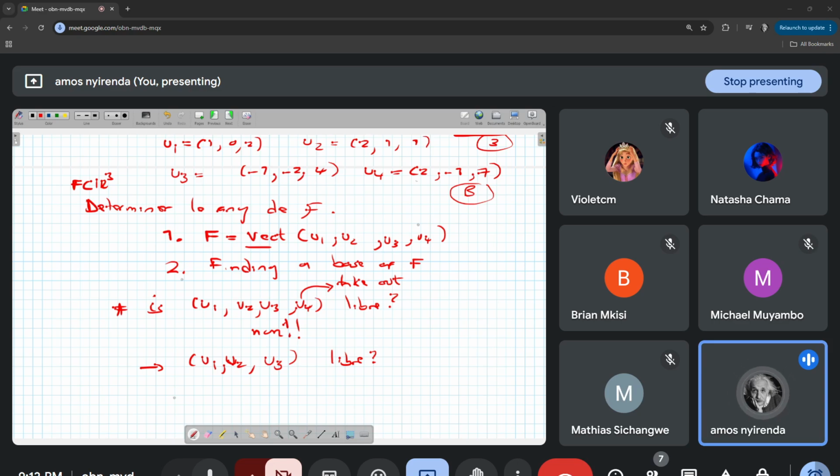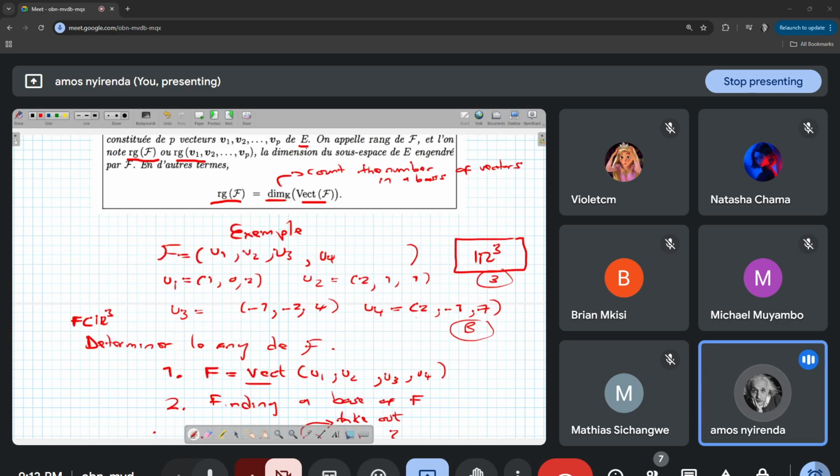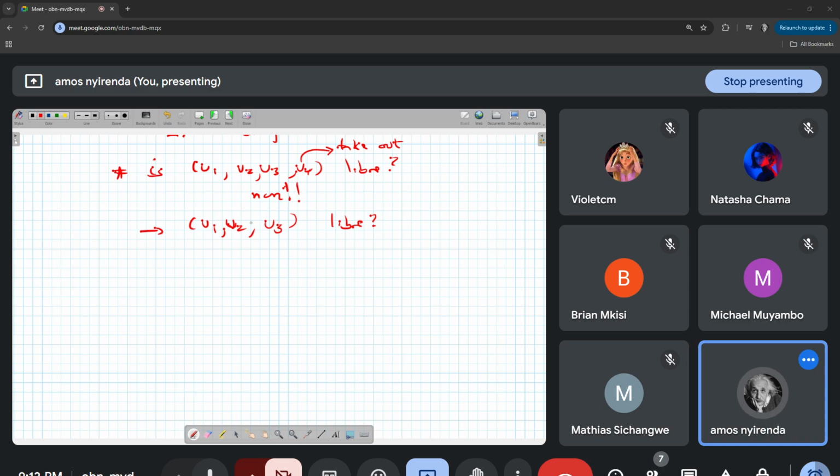So how do you show that this family of vectors is libre? You use the same definition we used the other time. You find scalars alpha, beta, and gamma, and then you take a linear combination of these vectors. So you say alpha u1 plus beta u2 plus gamma u3. You suppose that it is equal to 0, and then try to find what is alpha, what is beta, and what is gamma. If you find that any of these quantities is not equal to 0, then it is not libre.